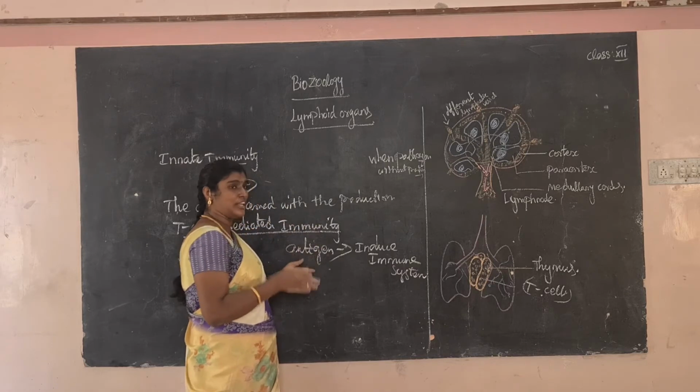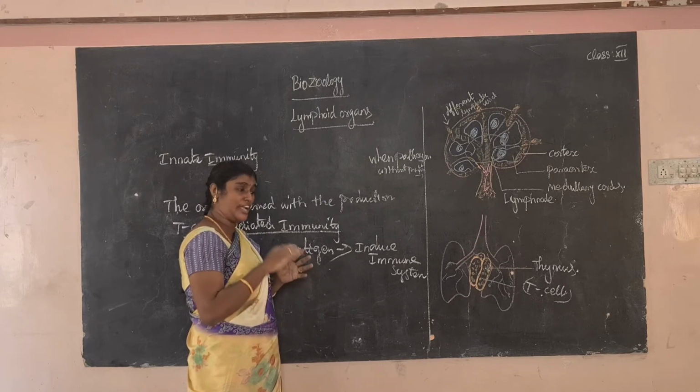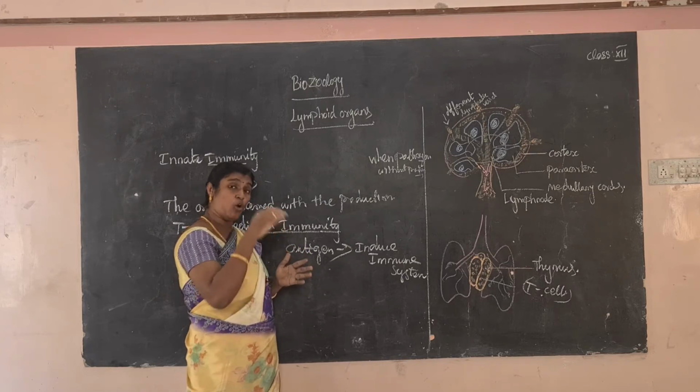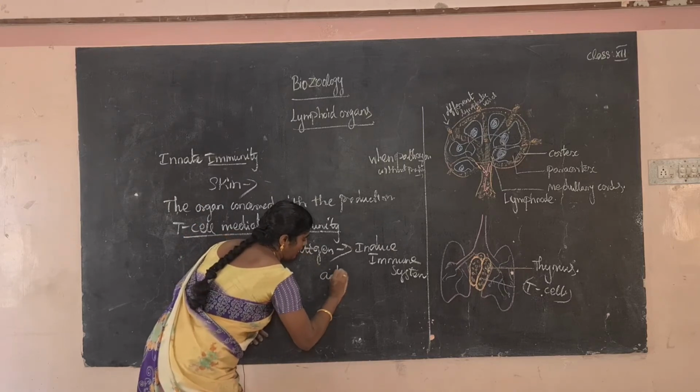For example, an antigen is a foreign substance that directly enters our body. So what is an antibody? An antibody is a protein substance produced against the antigen. This is the normal method.